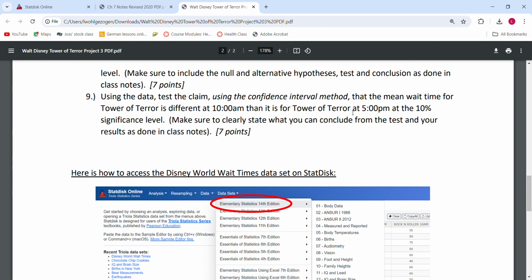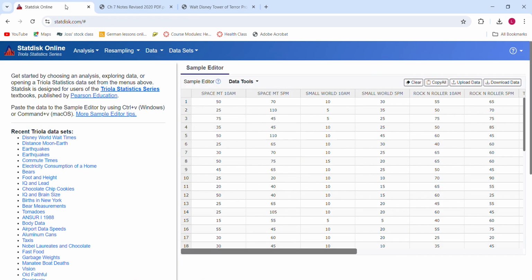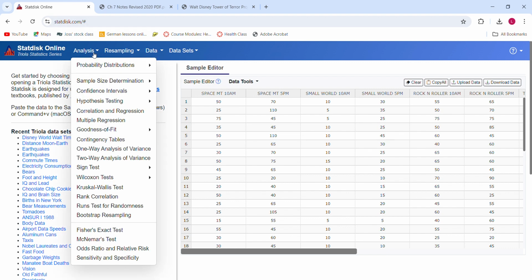But if you remember that confidence interval method, if you go back and look at your chapter 9 notes, it's determining if 0 is in that confidence interval. If 0 is in the confidence interval or if 0 is not in the confidence interval, it's going to tell us what we would do with our null hypothesis. Is it being rejected or are we not rejecting it? So it says make sure to clearly state what you can conclude from the test and your results as done in the class notes. Again, going back and looking at your chapter 9 notes is a great place to go. So you can get both information either from the hypothesis test or the confidence interval.